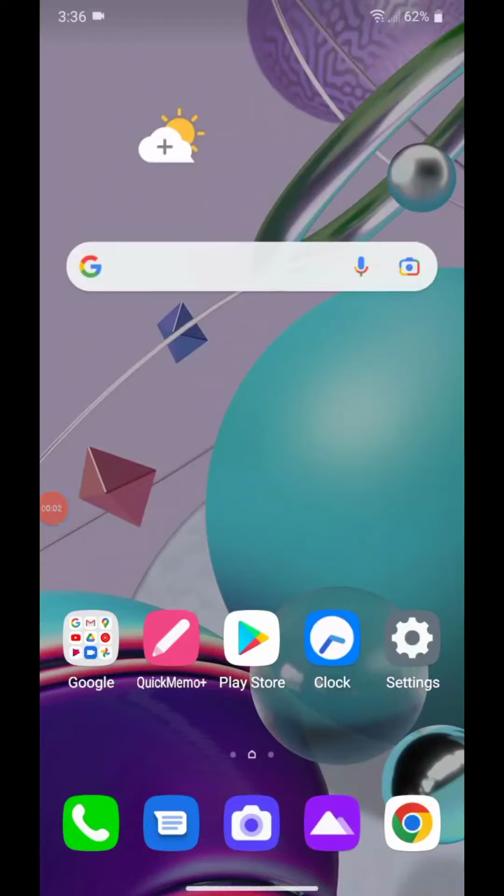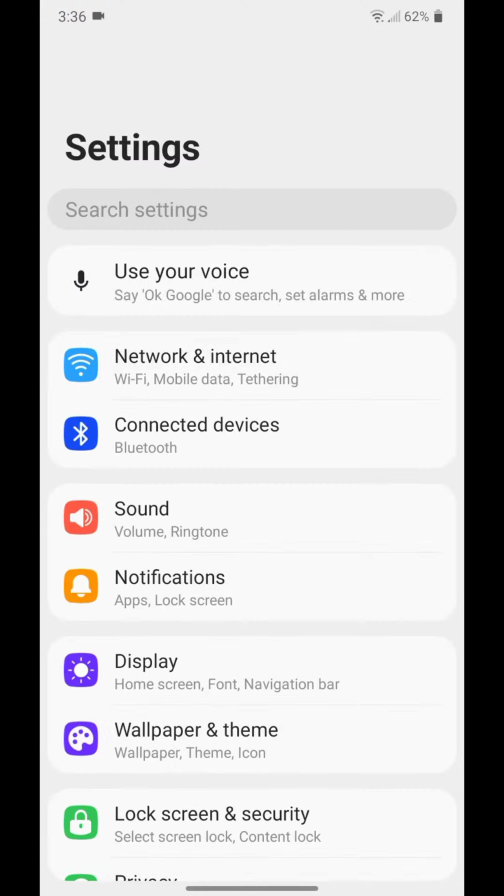Hey guys, today I'm going to show you how to turn off all keyboard sounds on the LG LM K300. So the first thing you're going to do is go into Settings. Now go to Sound. It says Volume and Ringtone.